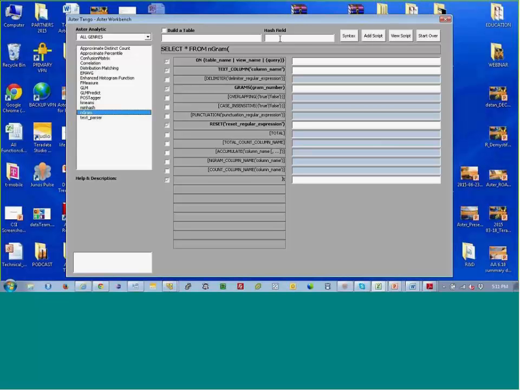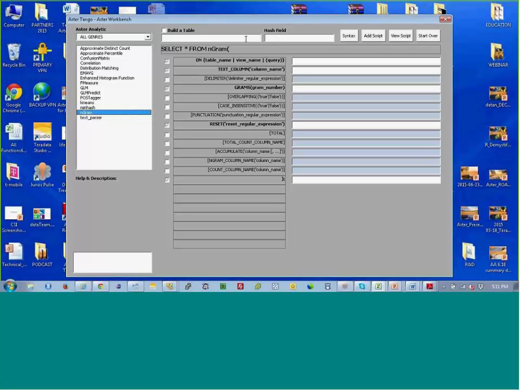Now, before I get into the rest of this, you know that CFilter and statements like CFilter don't require a build a table. They have a table output inside of one of the predicates and so forth. So I'll get to how that would work. If this were a CFilter, which I haven't built yet, this build a table would not show up.